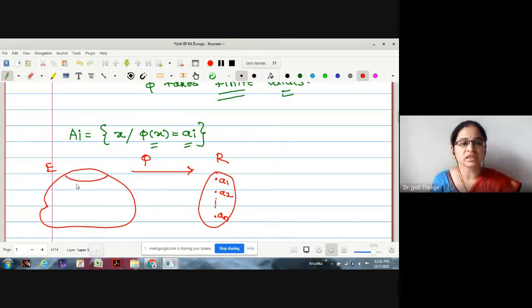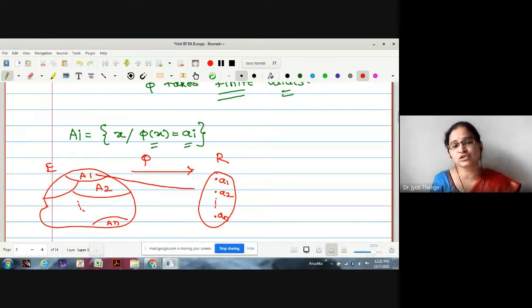We were doing the partition of the set E as A1, A2 up to say An. What kind of partition were we defining? In the reverse way I can say that all the pre-images of a1 I am collecting in the set A1. Therefore, this is actually mapped onto a1.